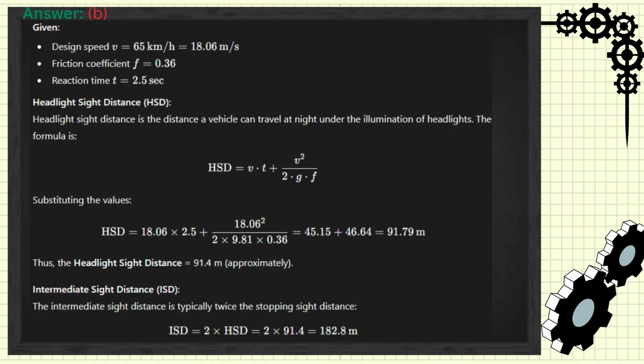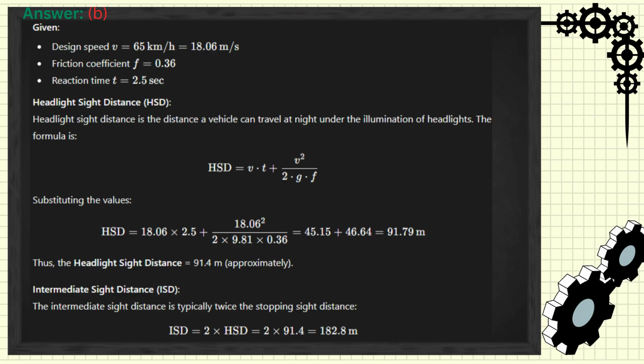B. Given design speed V equal to 65 km per hour equal to 18.06 meters per second. Friction coefficient f equal to 0.36. Reaction time t equal to 2.5 seconds. Headlight sight distance, HSD. Headlight sight distance is the distance a vehicle can travel at night under the illumination of headlights. The formula is SD equals V times t plus V squared divided by 2 times g times f.